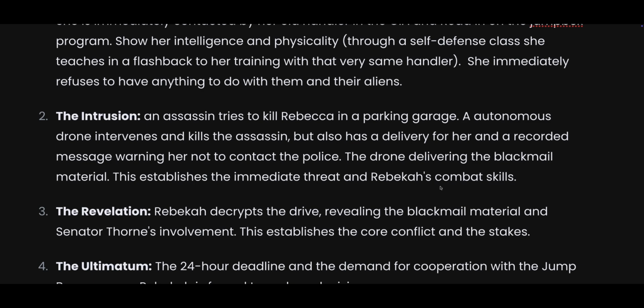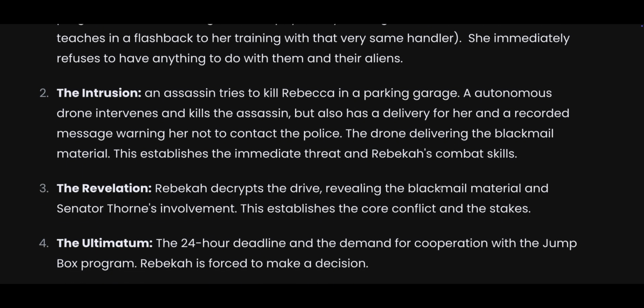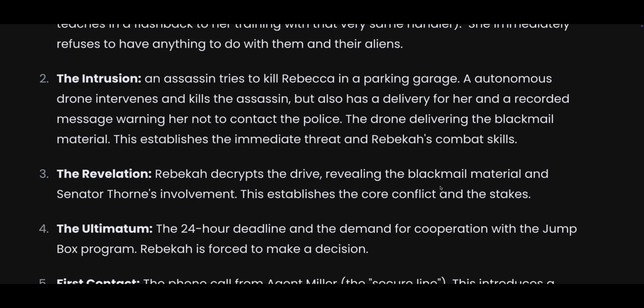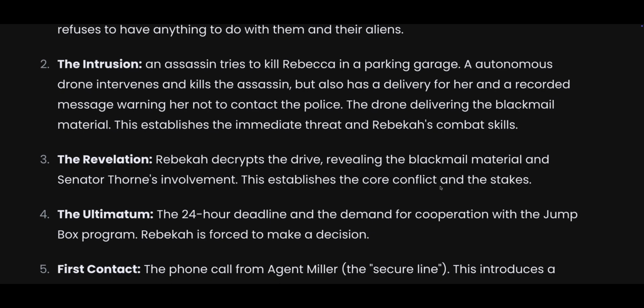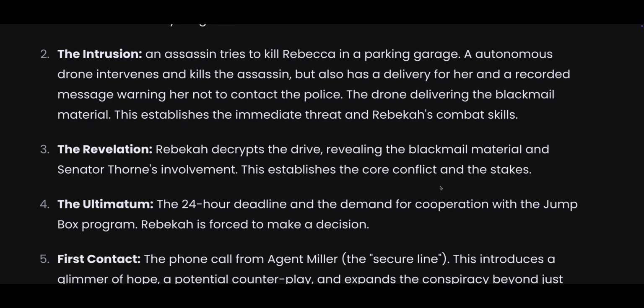Intrusion. An assassin tries to kill Rebecca in a parking garage. An autonomous drone intervenes and kills the assassin, but also has a delivery for her and a recorded message warning her not to contact the police. The drone delivering the blackmail material.